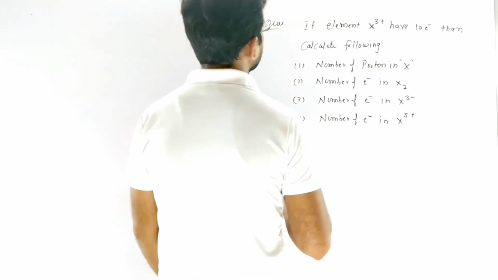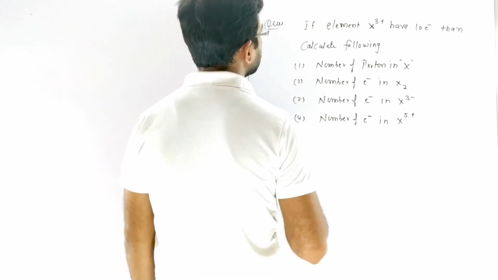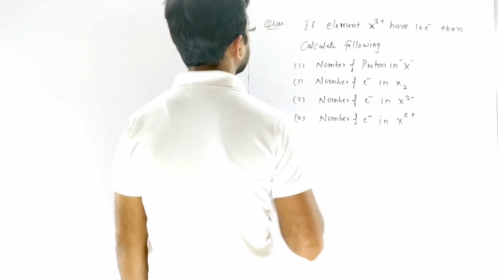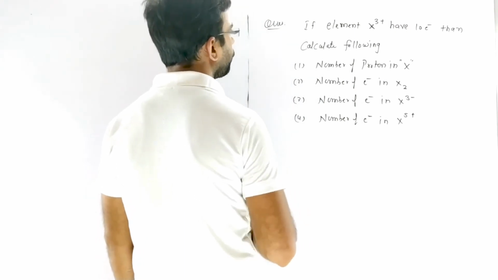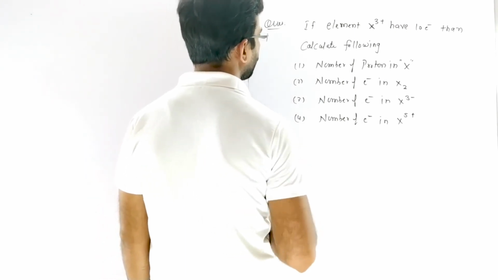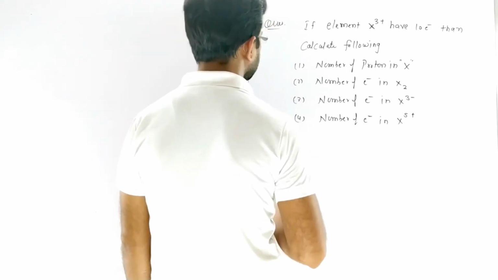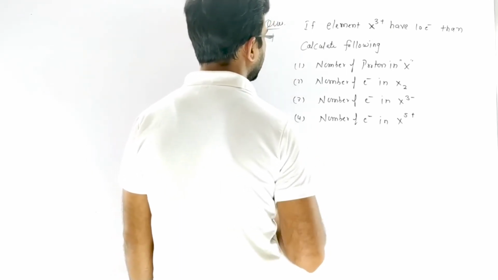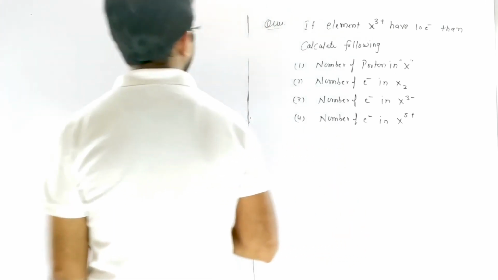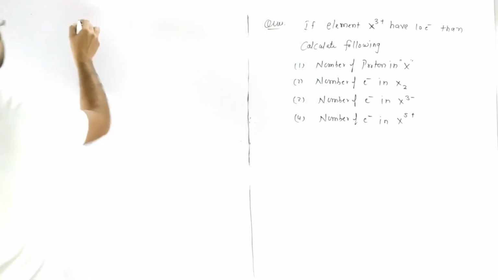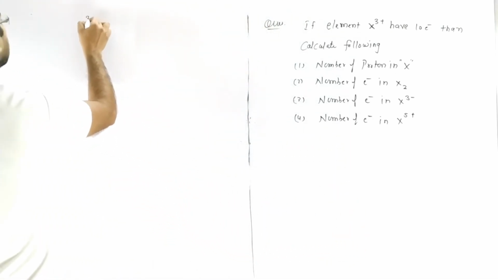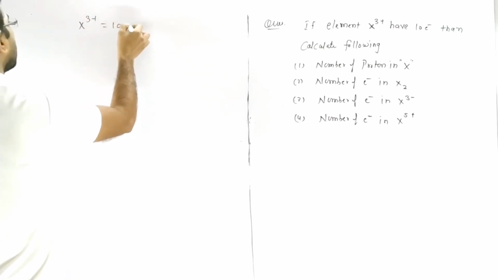Next we discuss one more question. If element X3+ has 10 electron, then calculate the following: first, number of proton in X, second, number of electron in X2, third, number of electron in X3-, fourth, number of electron in X5+. So first we are given that X3+ has 10 electron.